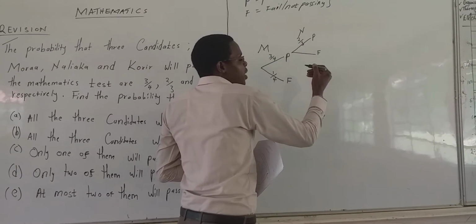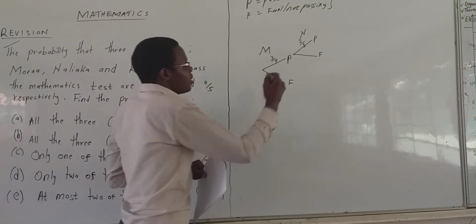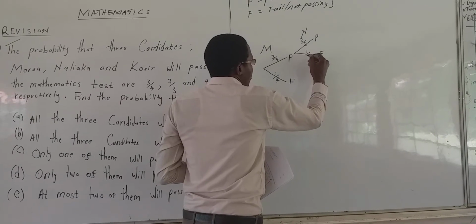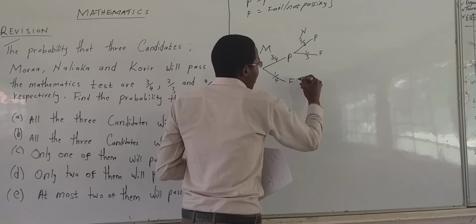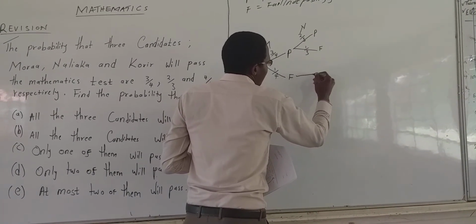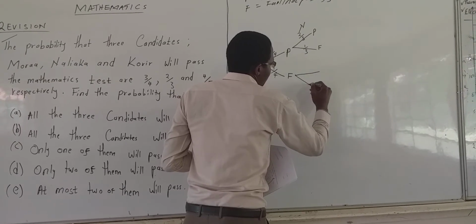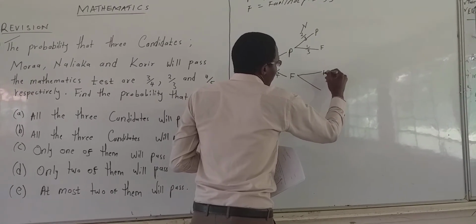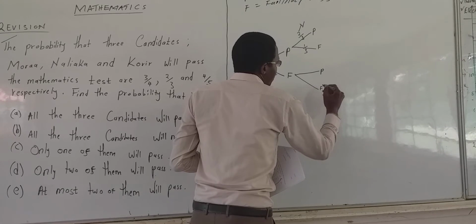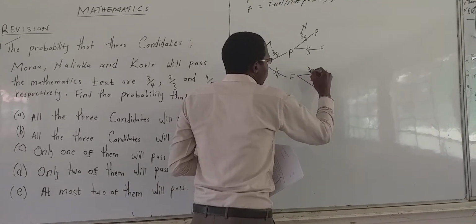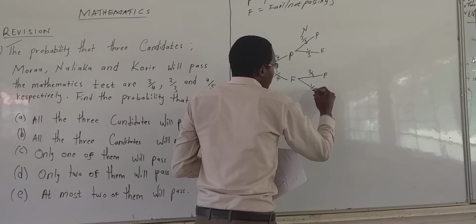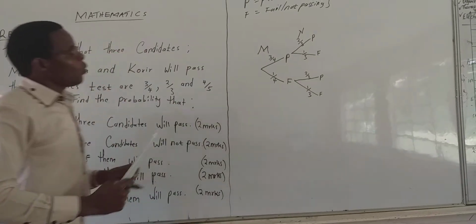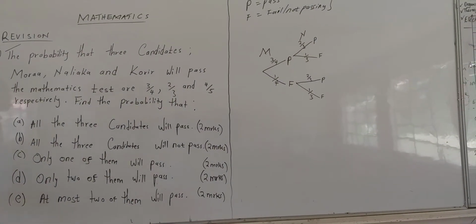Then the one for failing is 1 minus 2 over 3, which is 1 over 3. The same thing applies here, whereby we have passing and failing, so that passing is 2 over 3 and failing will be 1 over 3. Now we are done with Mora and Nariaka.